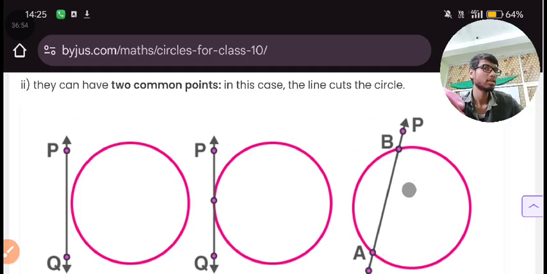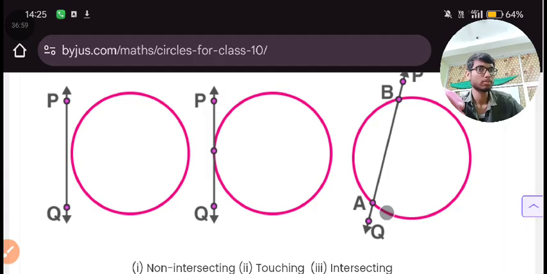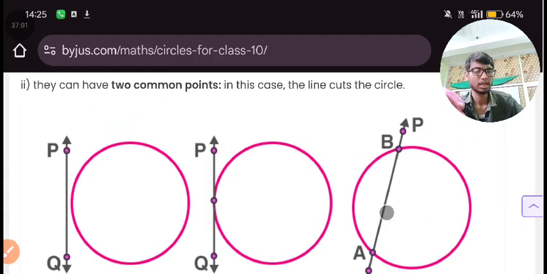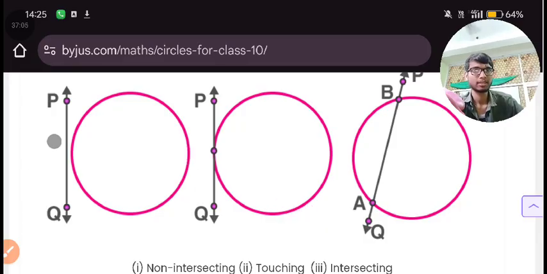This will be known as something else. It is not a chord. AB is a chord, but PQ will be something else. I think it should be secant. So PQ is a tangent. This is a separate line.